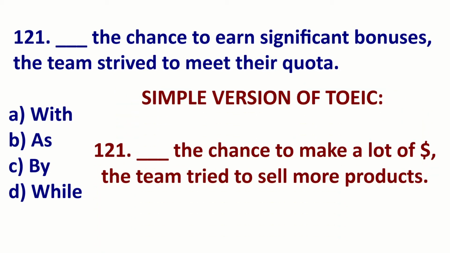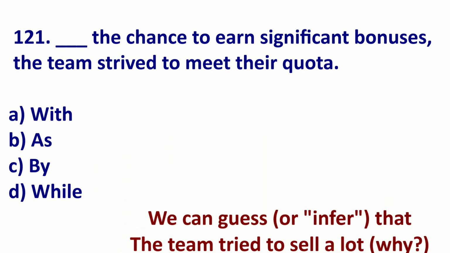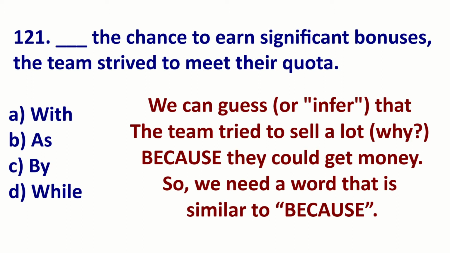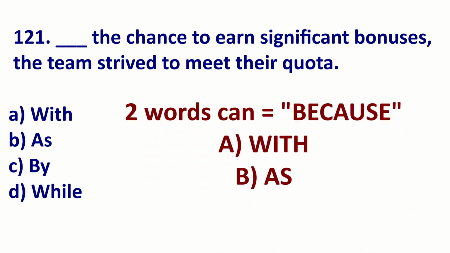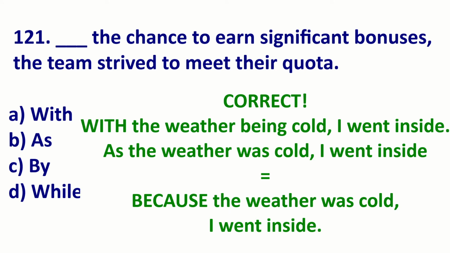Let's simplify this question. Blank the chance to get a lot of money. The team tried to sell a lot. Okay, so we can guess the team tried to sell a lot. Why? Because they could get a lot of money. So we need a word that is similar to because. Well, we have 2 words that are similar to because here. With and as.